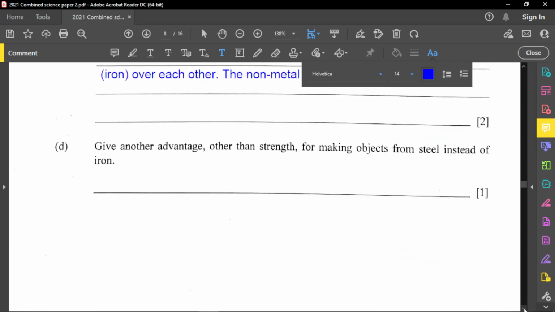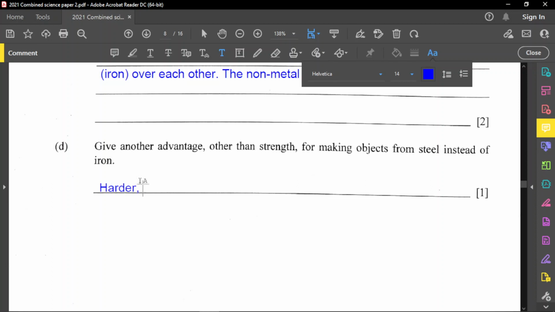Part D is to give another advantage other than strength for making objects from steel instead of iron. The advantage of using steel rather than just pure iron is that yes, it's harder, instead of being malleable.